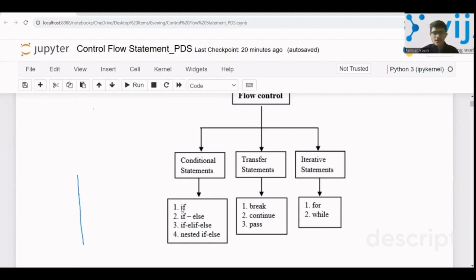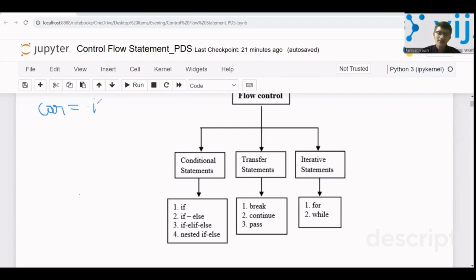Now, let us look into if. I said in conditional statements, you will be giving a condition, right? Now, suppose you have a variable car, which takes an input from the user about the price of the car.